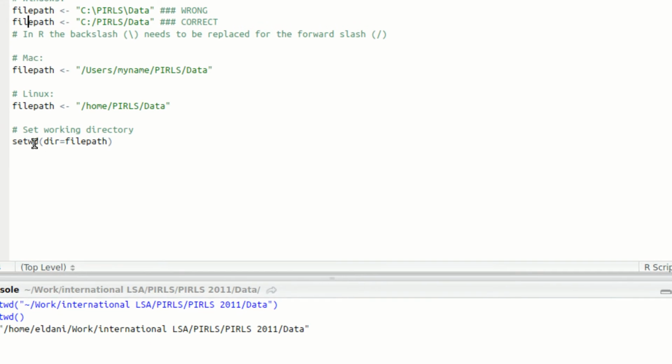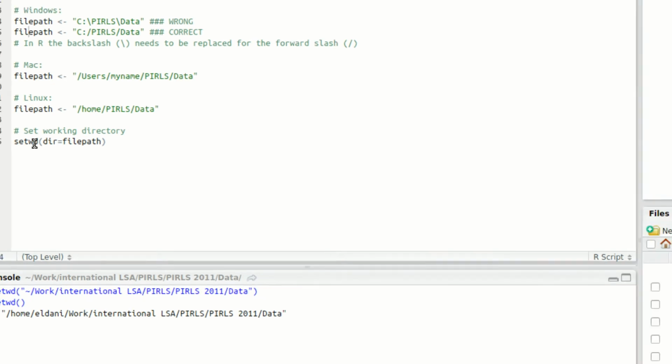So that's one option, and if you do that, then you will no longer need to define the directory path every time when you're using the different intsvy functions. For example, when you are importing data. So if I am importing data from PIRLS, then I can just set the working directory to the file path where my PIRLS data is located. So this is one option, and there is an even easier option.